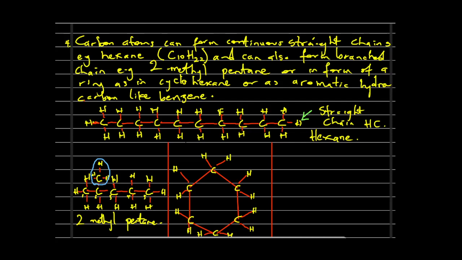Let me just put the name somewhere here. Cyclohexane. So as you can see here written. Also it can be an aromatic hydrocarbon like a benzene. A benzene is a structural compound that is unsaturated. I'll get to explain that shortly. So it is a cyclo compound as well, and as it is unsaturated, so this is what it looks like. We have it looking somewhat like what we have just drawn.